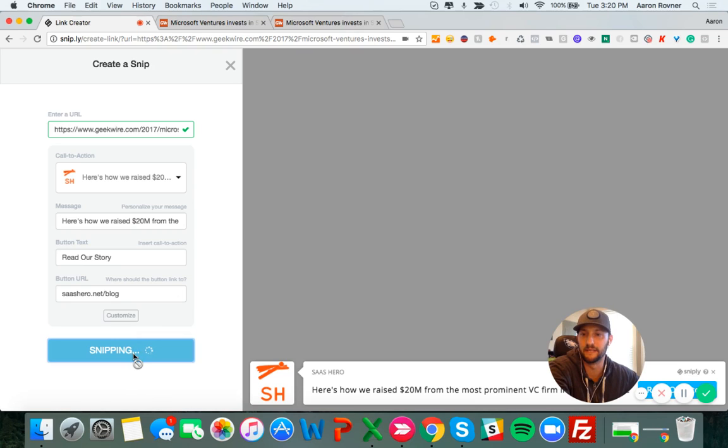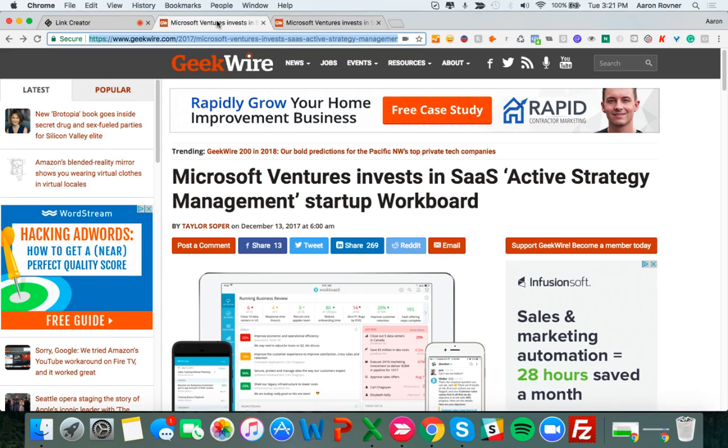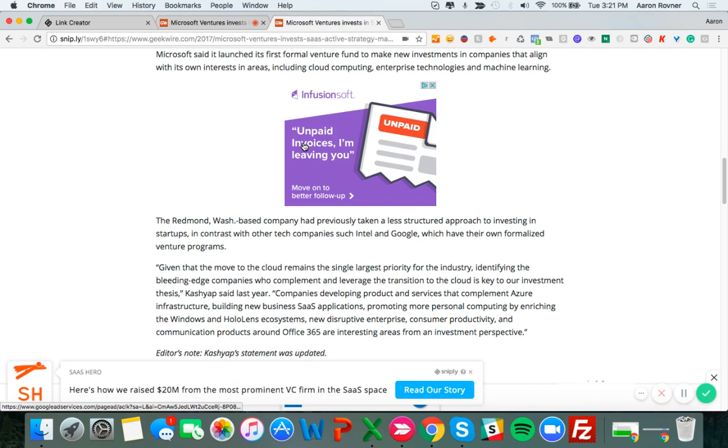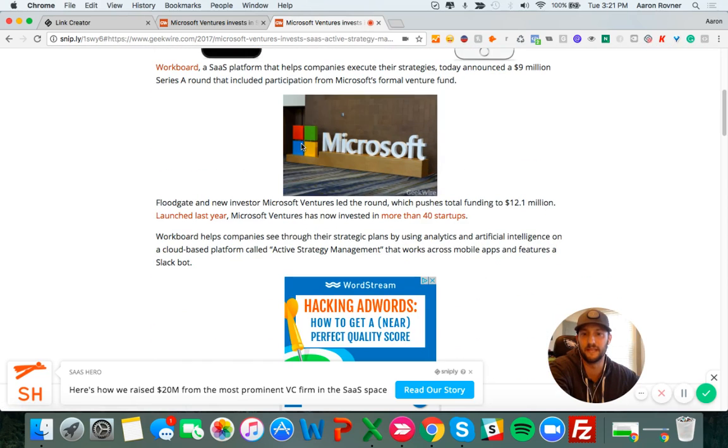So if we click snip here, we're going to create the Sniply link. I've already gone ahead and done this, so I'll show you what it looks like, right? So here's the GeekWire article right here. And then if we click over here, here's the Sniply version. So all the ads and stuff are out of there, but it's basically the exact same thing, right? The content of the article is the same, but down here we have our call to action.